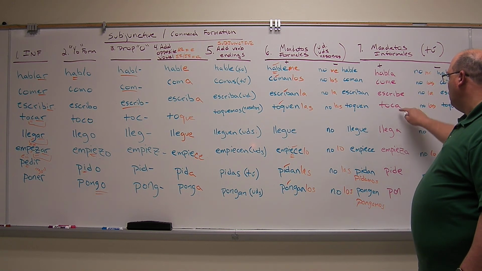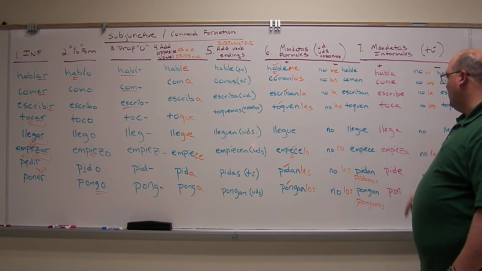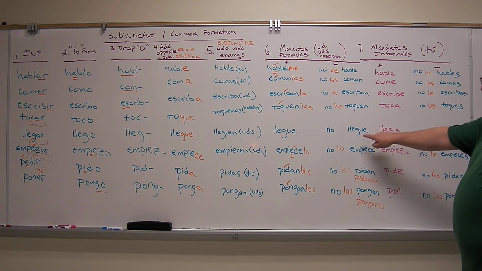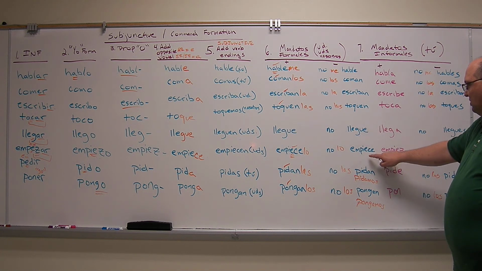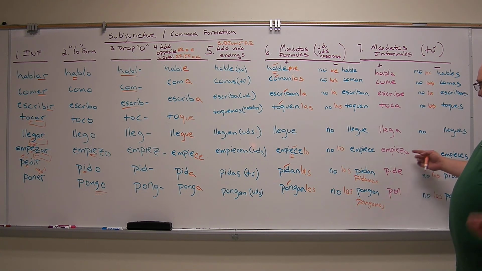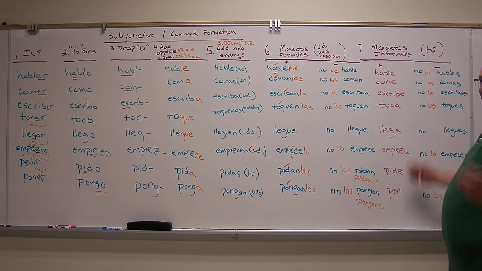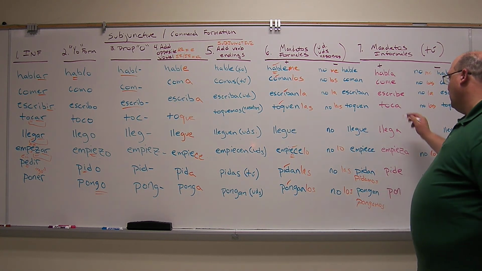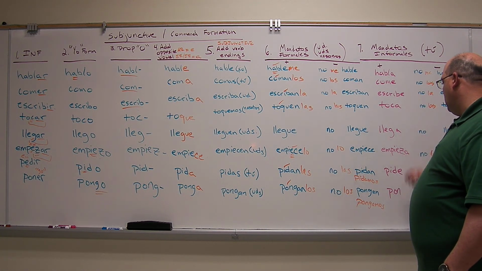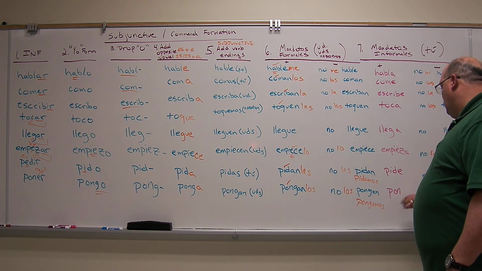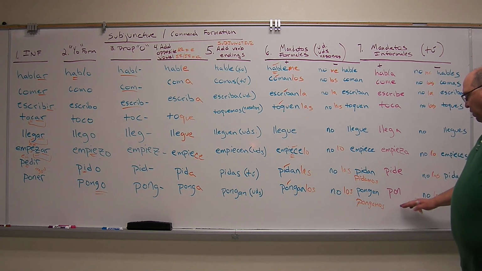Notice what happens here with these cargar and zar verbs. It reverts back to the original verb. We don't have to have the QUE or the GUE or the C here because we're keeping that A there, and the sound stays with the ka. It keeps that hard sound. We don't have to change it to keep the hard sound. Toca, llega, empieza, pide, and then we get to pon.